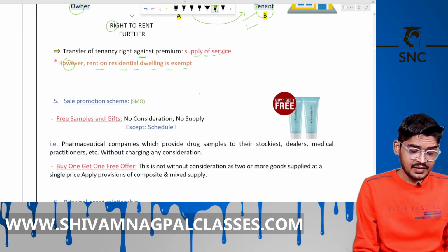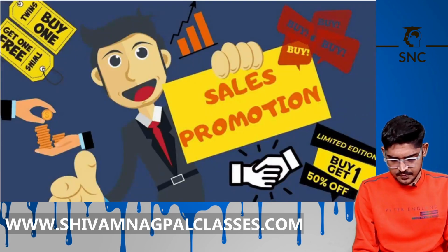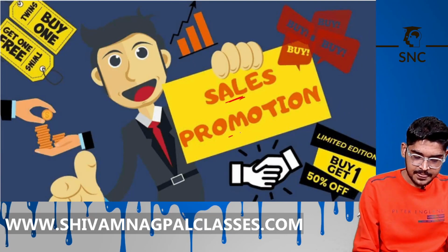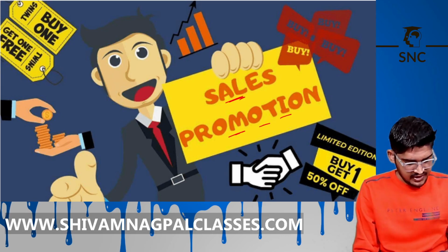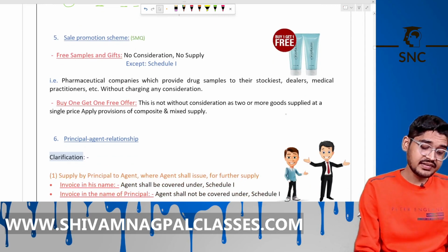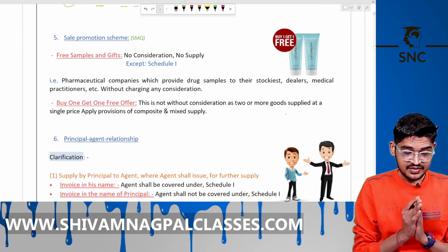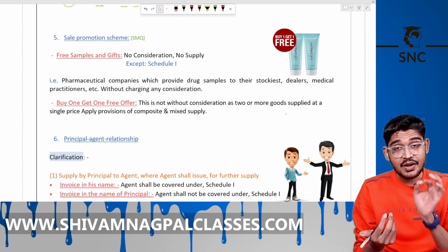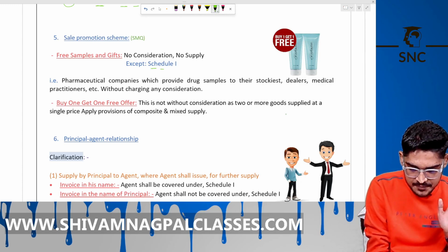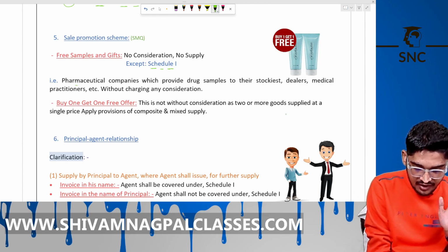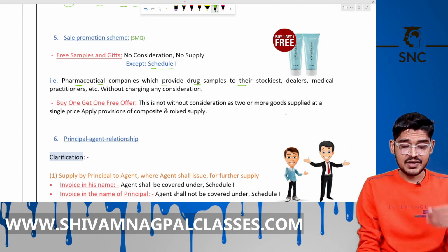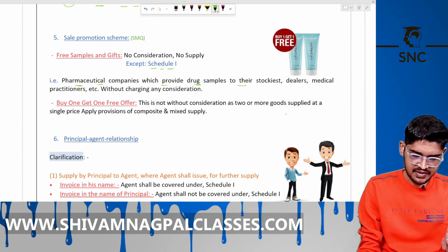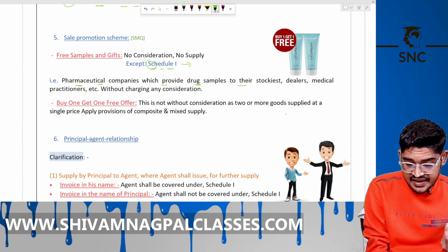Now, sale promotion scheme. What is this? Sale promotion schemes, like giving free samples, buy one get one free. Now see here. Free samples of goods, with no consideration, are not a supply except under Schedule 1. Like pharmaceutical companies which provide drug samples to their stockists, dealers, medical practitioners without charging any consideration, it is not a supply except under Schedule 1. If they have taken ITC on them, then it is a supply without consideration. If not, then not a supply.